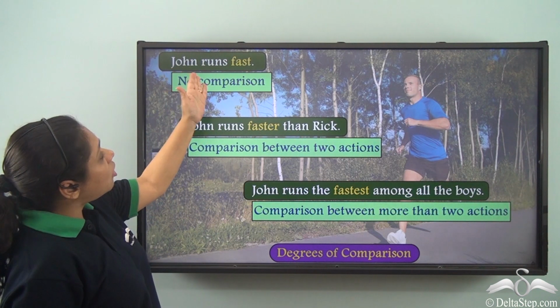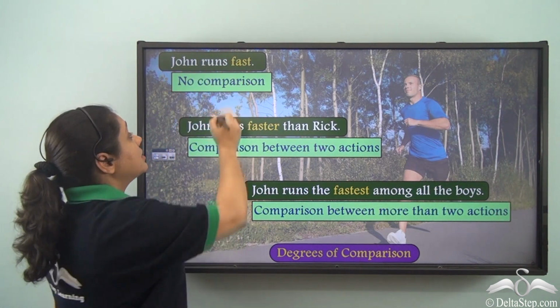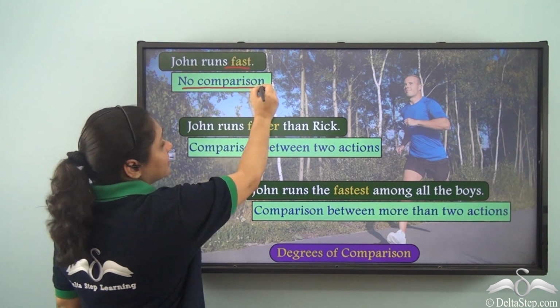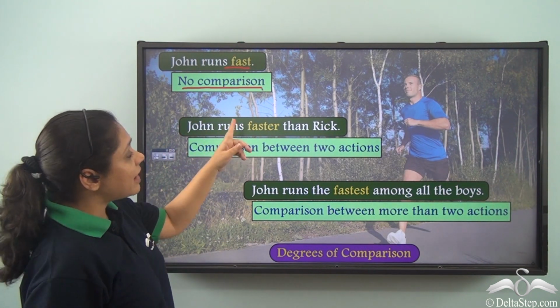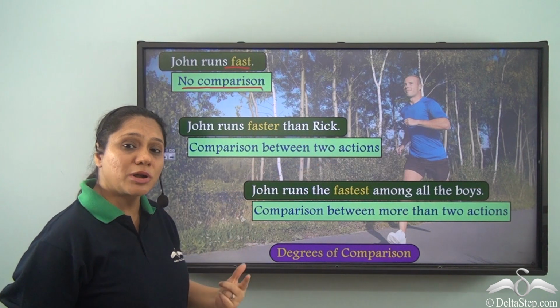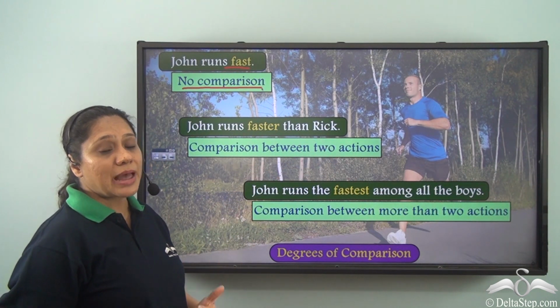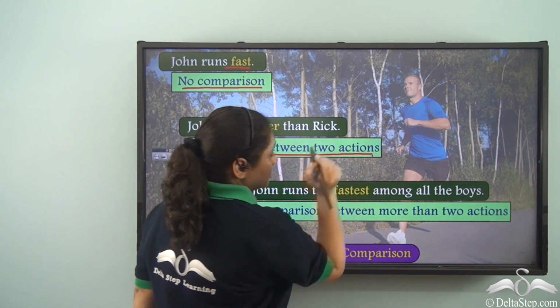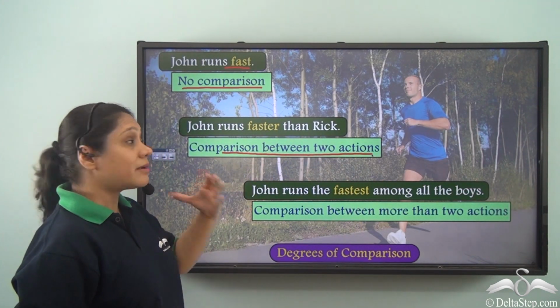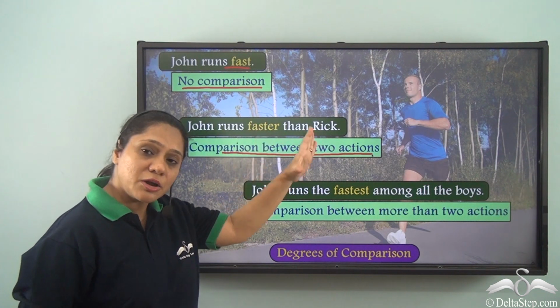So when we say John runs fast, there is no comparison in this sentence. But when we say John runs faster than Rick, then what are we doing? We are comparing two actions. We are comparing the running of John with the running of Rick.